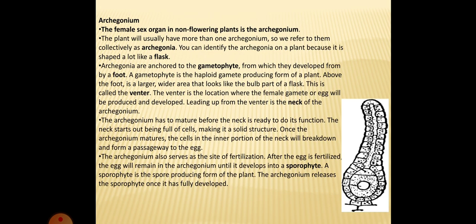After fertilization, the zygote is formed, and from the zygote the sporophytic generation occurs. So understood? This was all about the archegoniates, their unifying characters, as well as the characters of the archegonium.